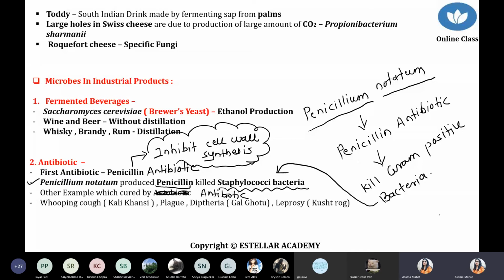Plague is not really around now, but that is a different thing; it is also cured by antibiotics because we have antibiotics against it. Now diphtheria, also called गलगोटू, and leprosy, also called कुष्ठ रोग. So these diseases, whooping cough, plague, diphtheria, and leprosy, can be cured